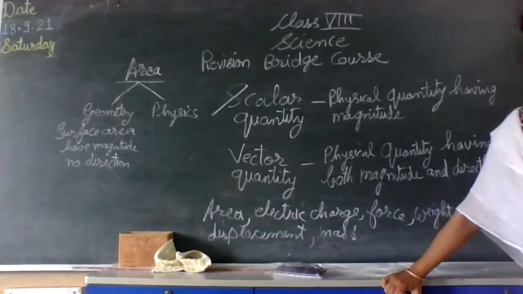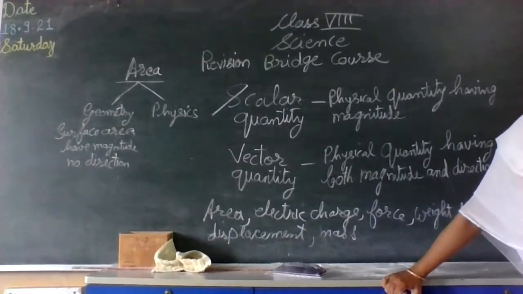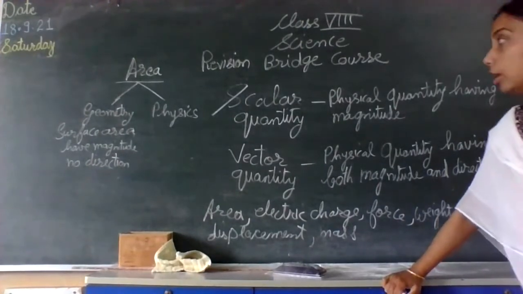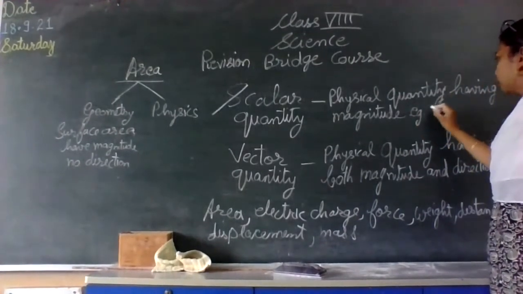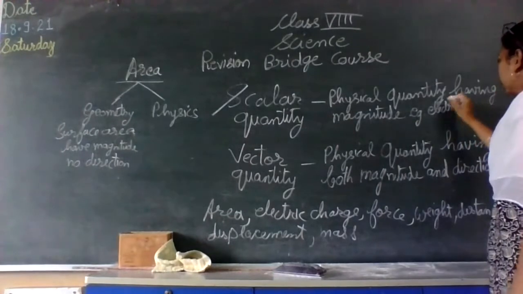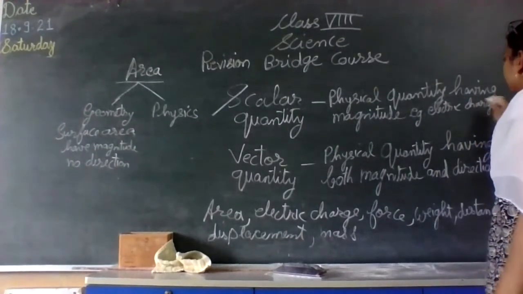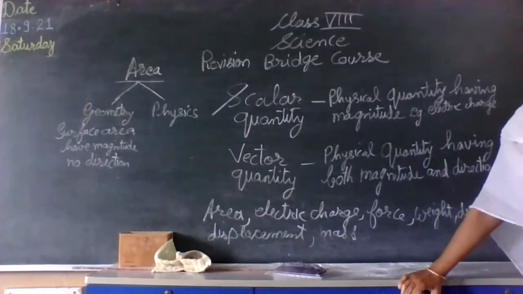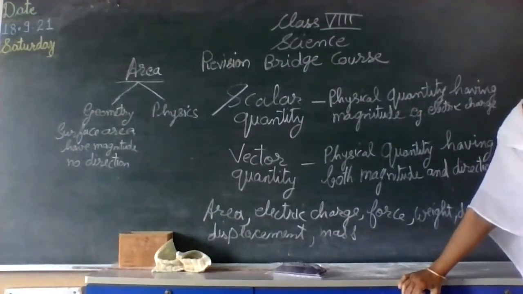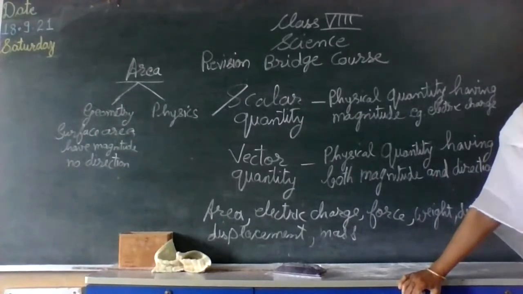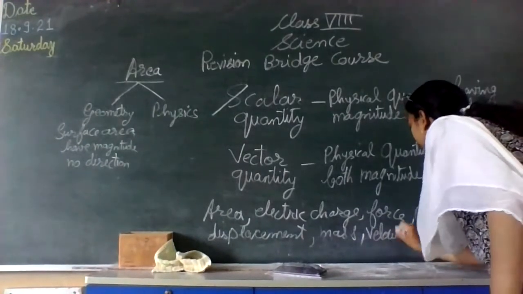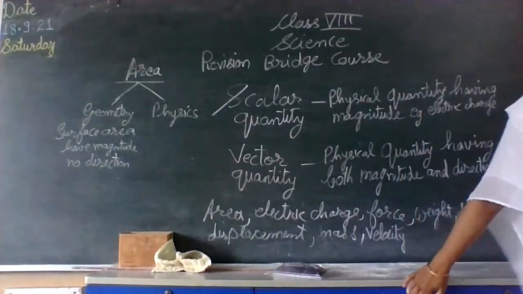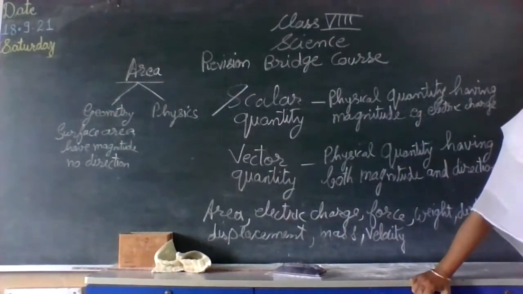The second one that we are going to consider is electric charge. Electric charge could be more, it could be less. So magnitude is there, but no direction. Therefore, electric charge we are going to put into scalar quantity. No direction is related to it. Okay. On the other hand, if you come to force, okay, force is applied.